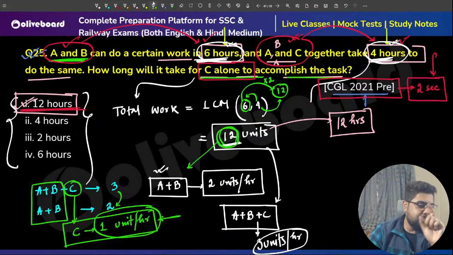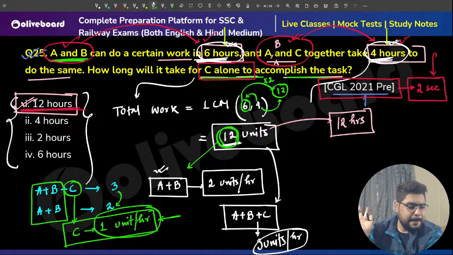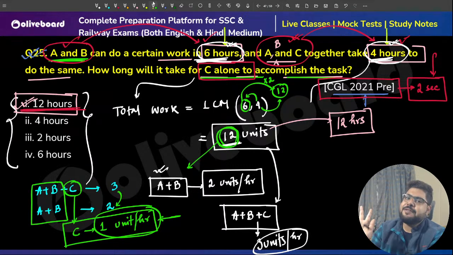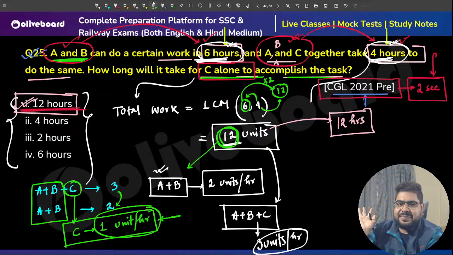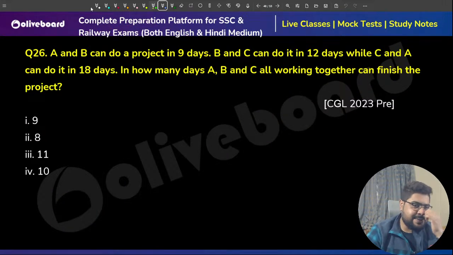Okay? Completely clear to everyone? Absolutely clear to everybody? Very, very simple stuff. Right? Moving on to our next question.